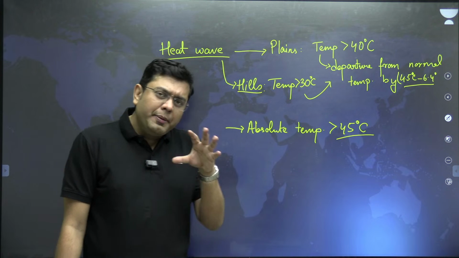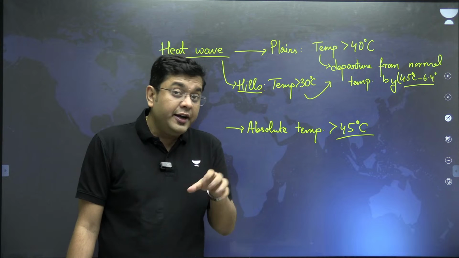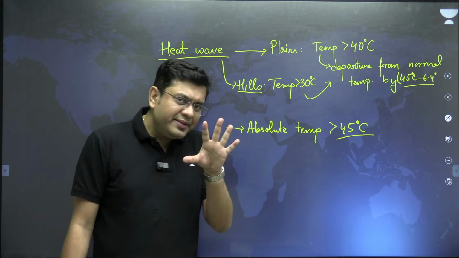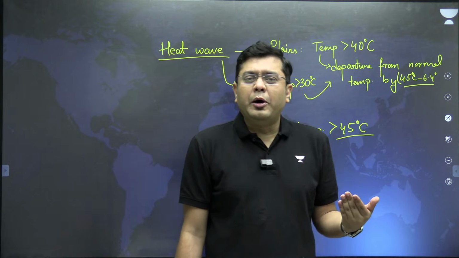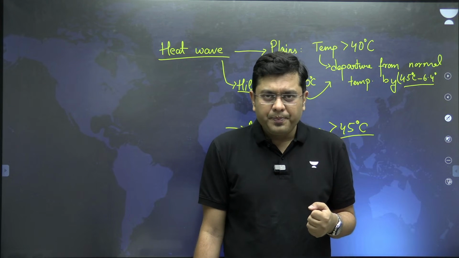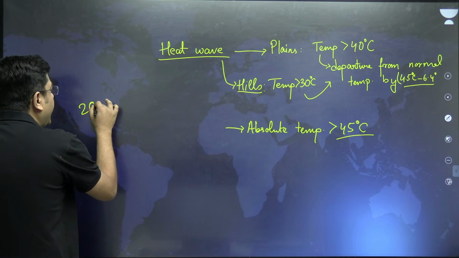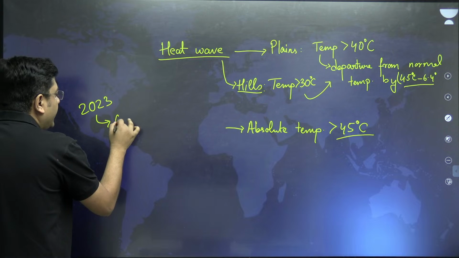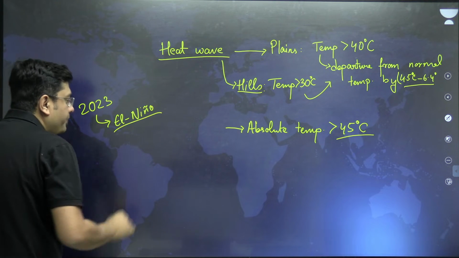So, when we talk about the reasons why India will experience more heat wave days in 2024, the reasons are quite simple. We have been receiving very little rainfall for the past year. In fact, 2023 was the year of El Nino. El Nino means the warming phase of the Pacific.